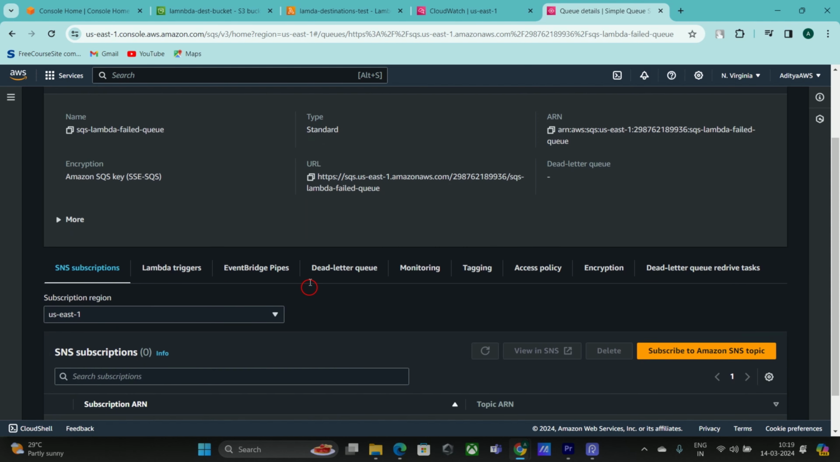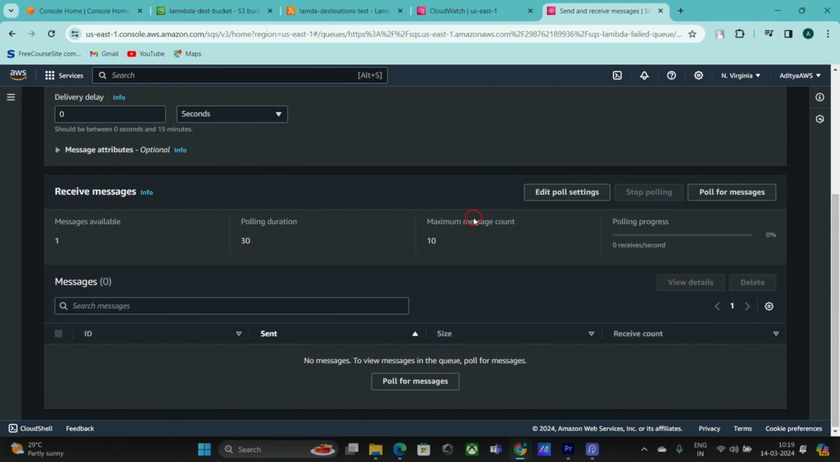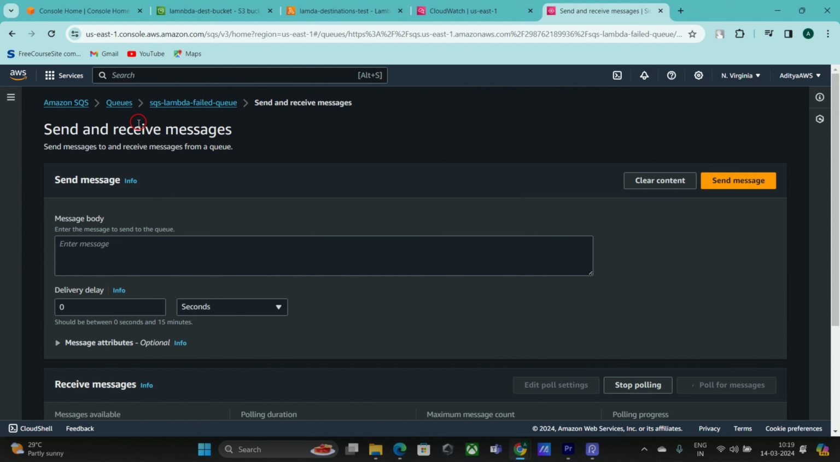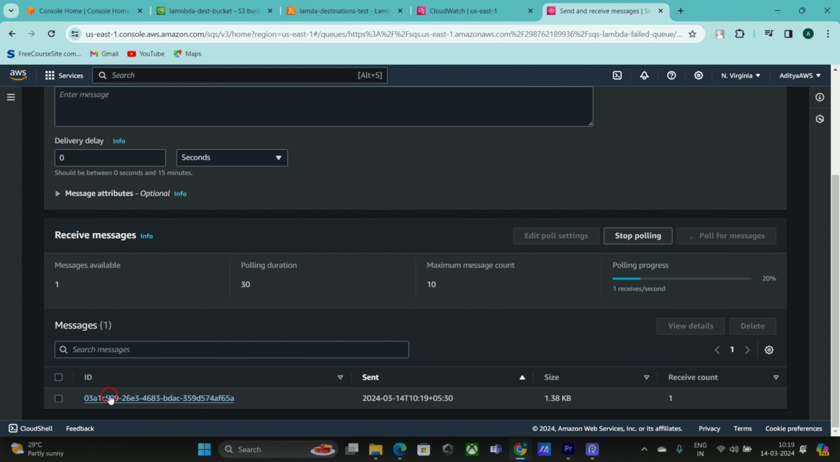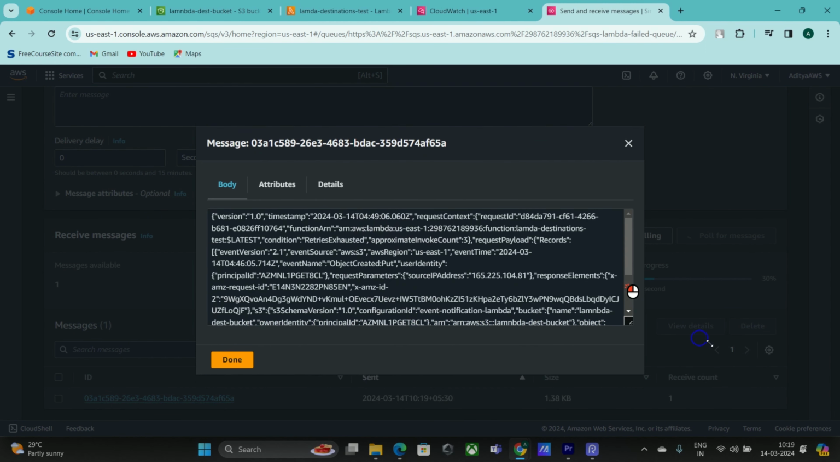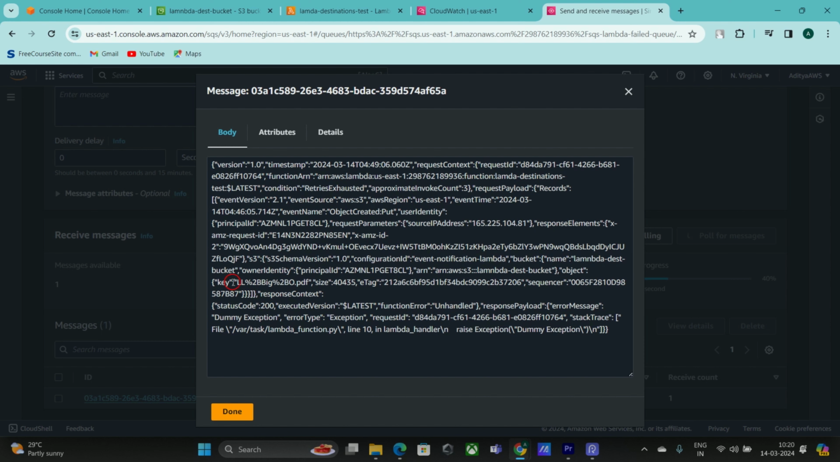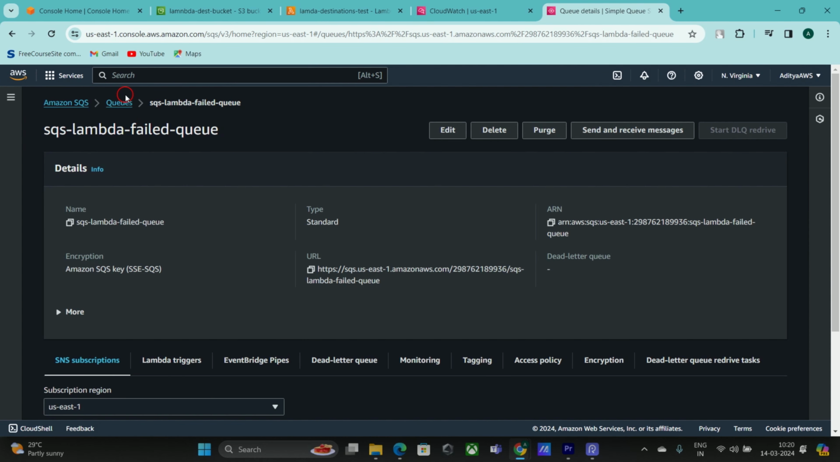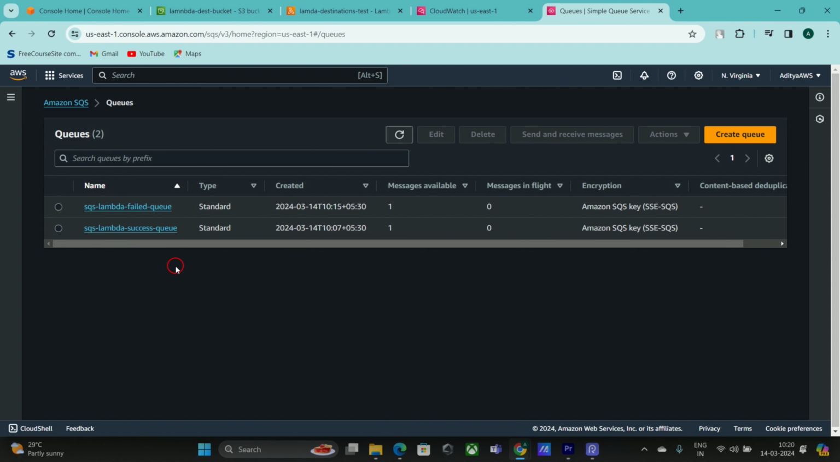So we'll go inside, to send and receive messages, and now click on poll for messages and you can see one message in the failed queue. Nice. I'm opening this message and you can see the LLBBO PDF, and it is coming from S3. So likewise, you can route your asynchronous invocation results to different destinations. These two queues are two different things. You can add an SNS, you can add an SQS, you can add EventBridge and another Lambda also.